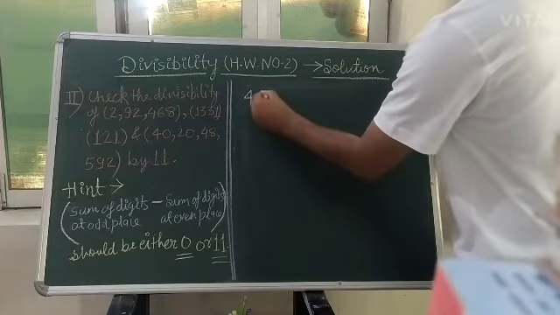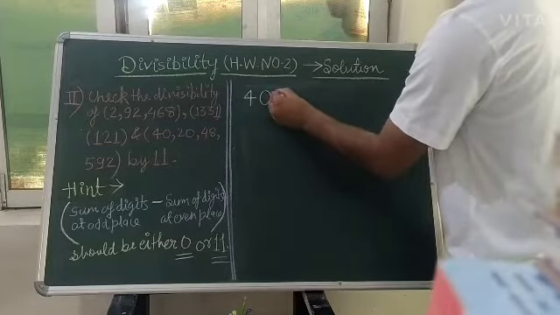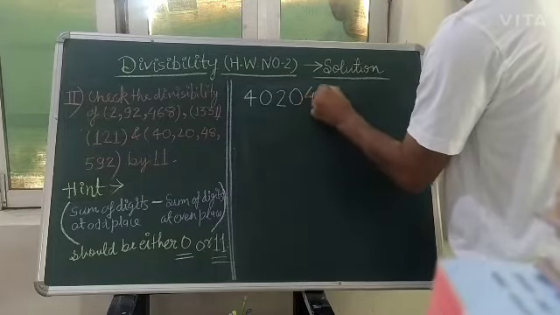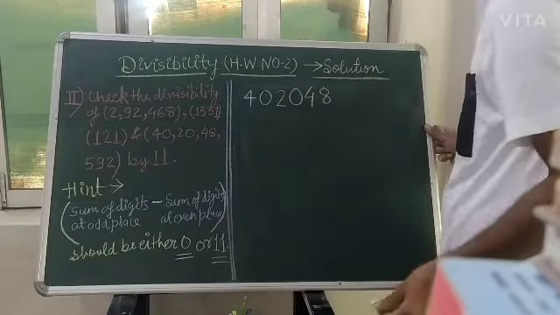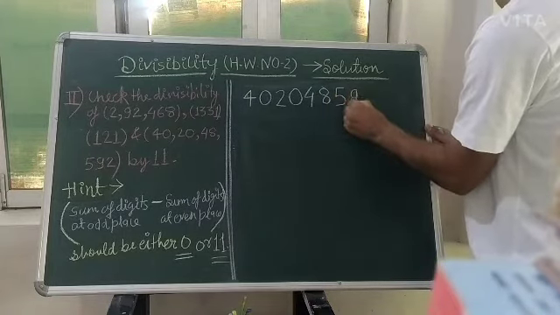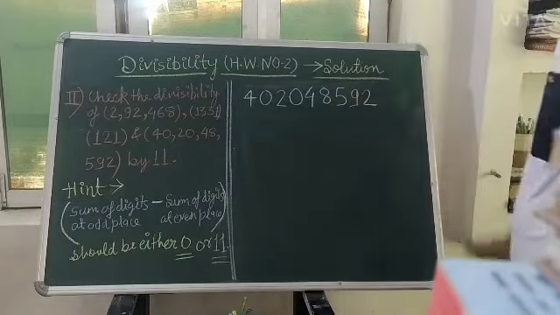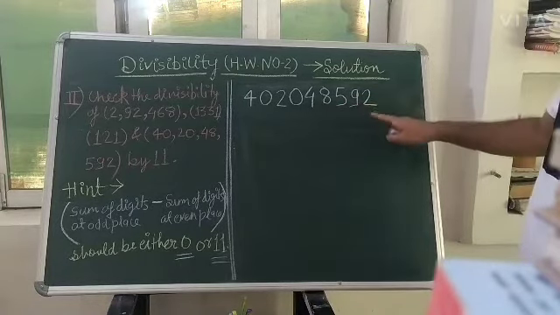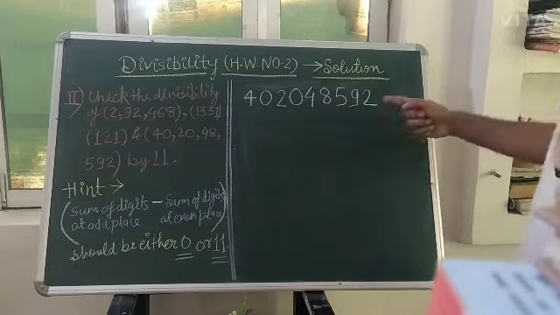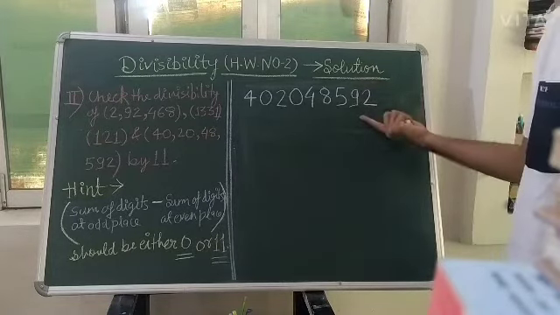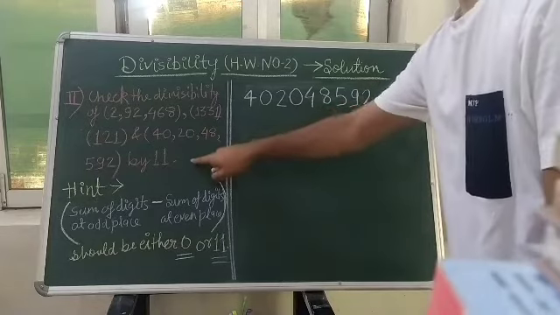This 4 0 2 0 4 8 5 9 2. So this is the number given to us, and it says to check whether this number is divisible by 11 or not.